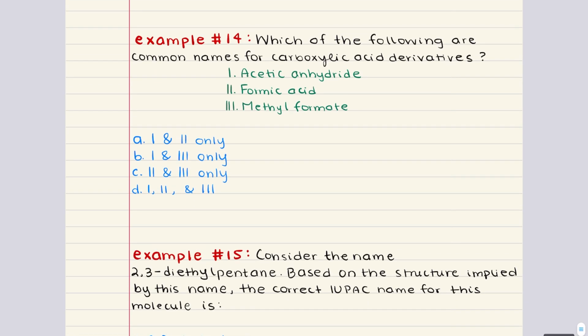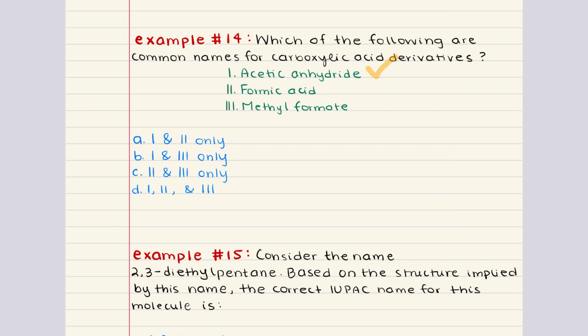Problem 14 says, which of the following are common names for carboxylic acid derivatives? 1 says acetic anhydride, 2 says formic acid, 3 says methyl formate. Let's analyze each option carefully, starting with acetic anhydride. This is a derivative of acetic acid, and it falls into the category of anhydrides, which are formed by removing water from 2 carboxylic acid molecules. It is indeed a carboxylic acid derivative. So statement 1 is correct.